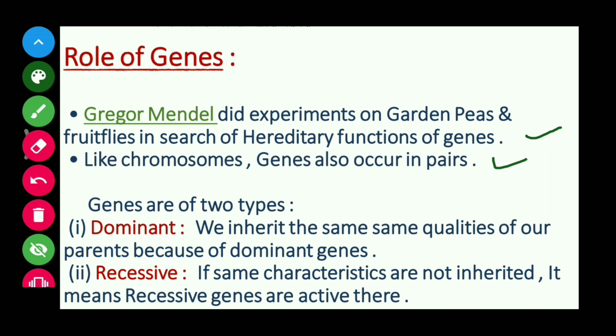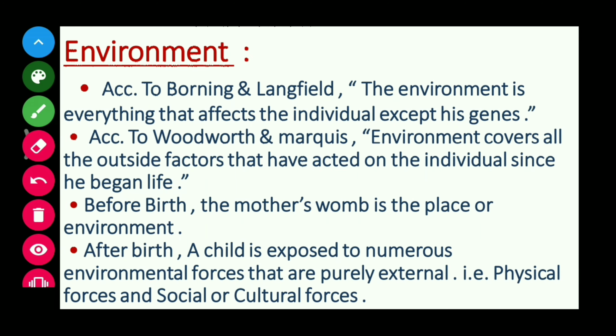First is dominant: according to dominant genes, we inherit the same qualities of our parents. The second is recessive genes: if the same characteristics are not inherited, it means recessive genes are active there. Okay, so these were the hereditary factors.